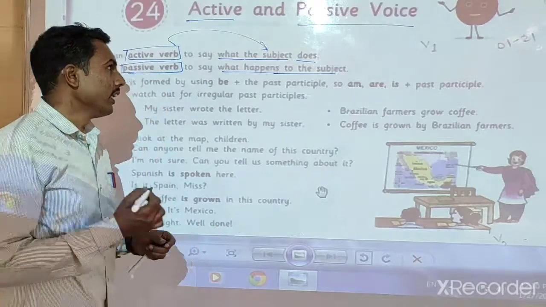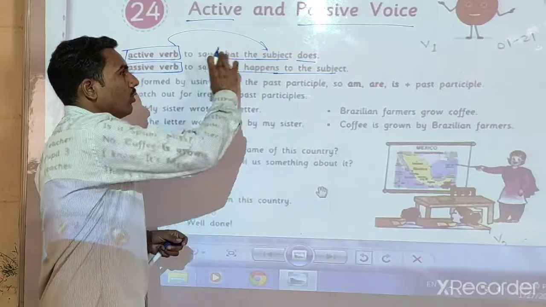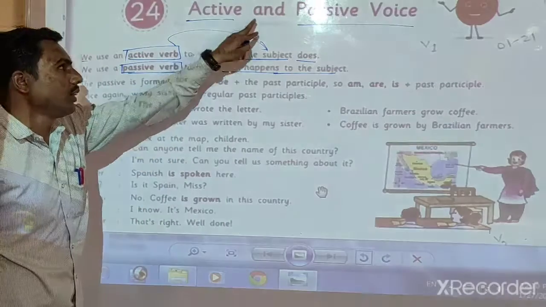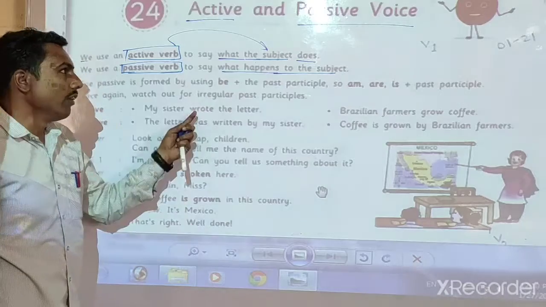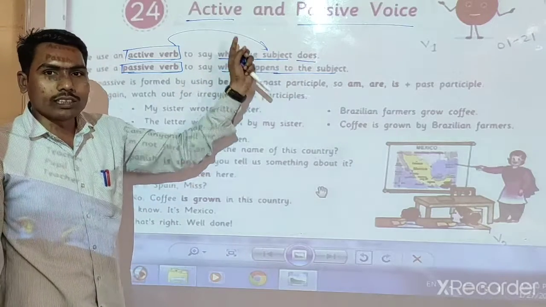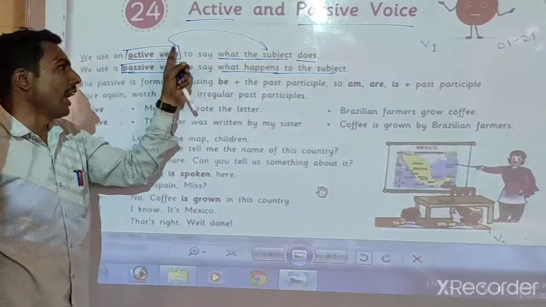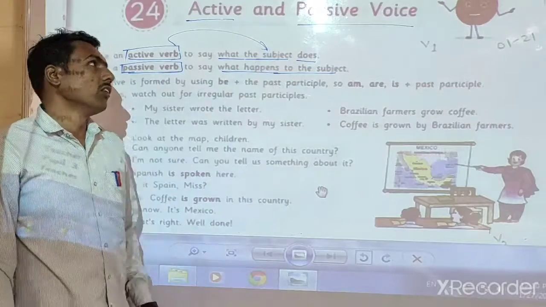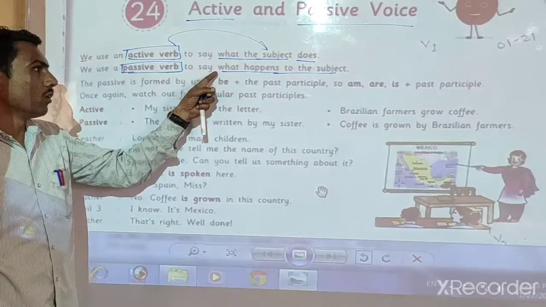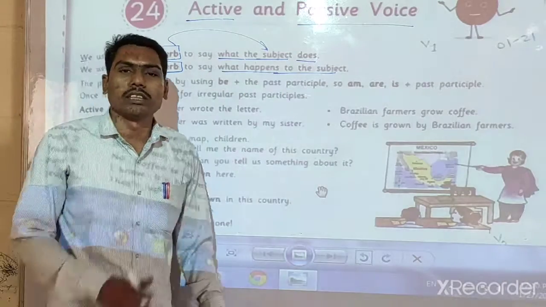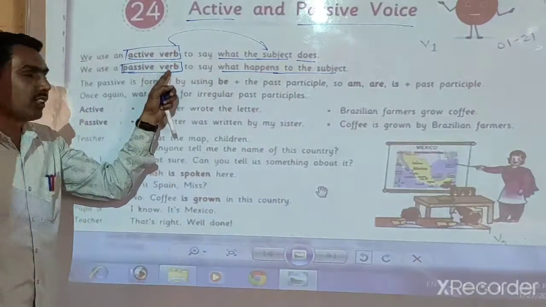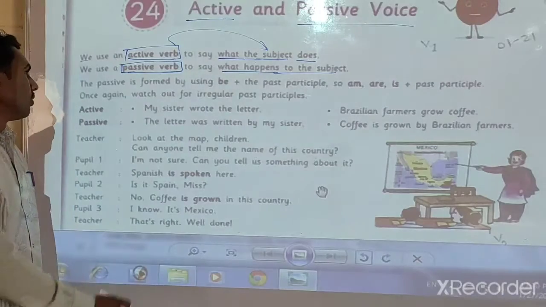Are you getting that? It is the difference between active verb and passive verb. It is the same as the active voice and passive voice. When we are talking about what the subject does, that is the active verb, or it is called active voice. And when we are talking about what happened to the subject, that shows the passive verb, and that is called passive voice.